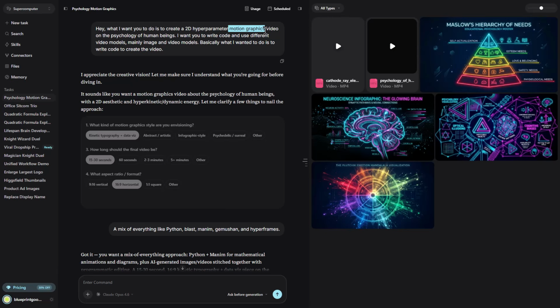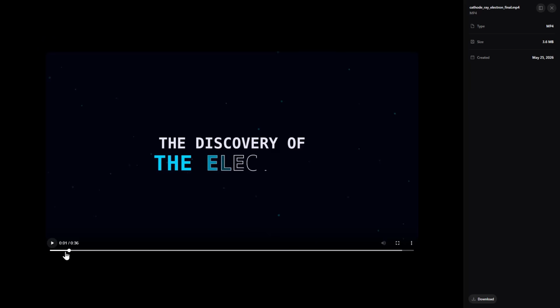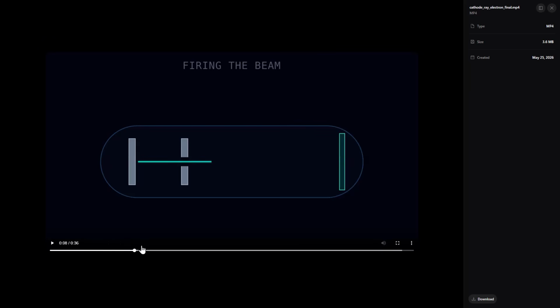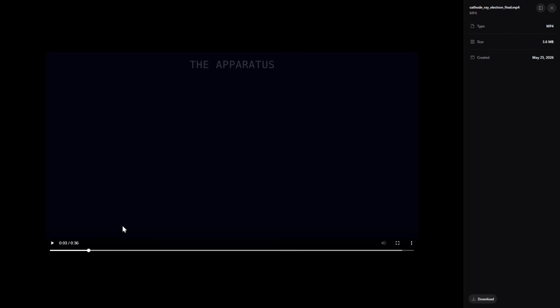For the third use case, I wanted to test something technical. Could this agent create 2D motion graphics videos using code only? I didn't want it to rely on an AI video generator. Any model can write a prompt for a video generator, but generating motion graphics strictly through code? That's next level. So I wasn't sure how it would go.